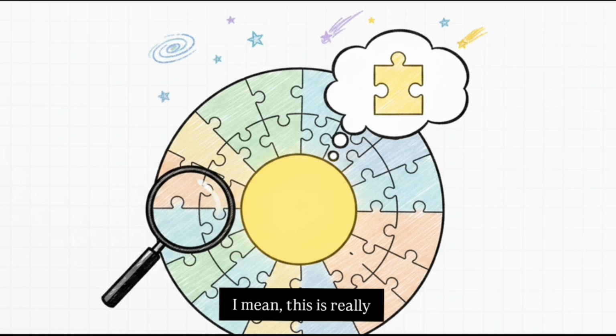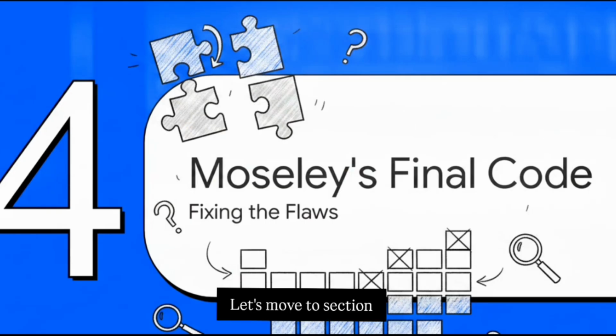I mean, this is really the emotional peak of our detective story. Mendeleev had practically read the mind of the universe. Let's move to Section 4 and see how this builds to the climax, Moseley's final atomic code.